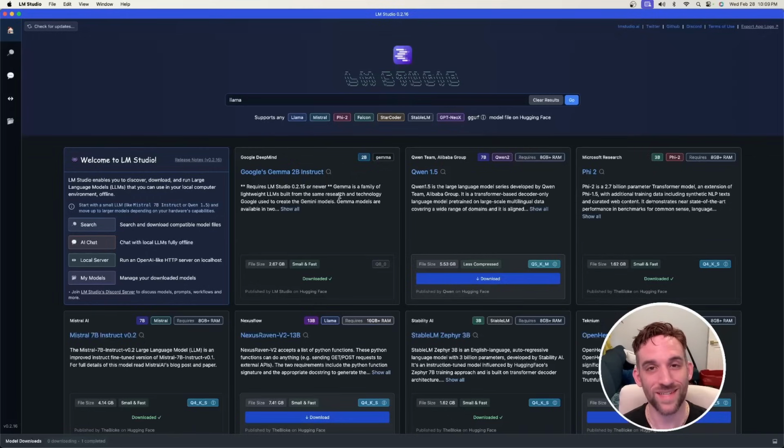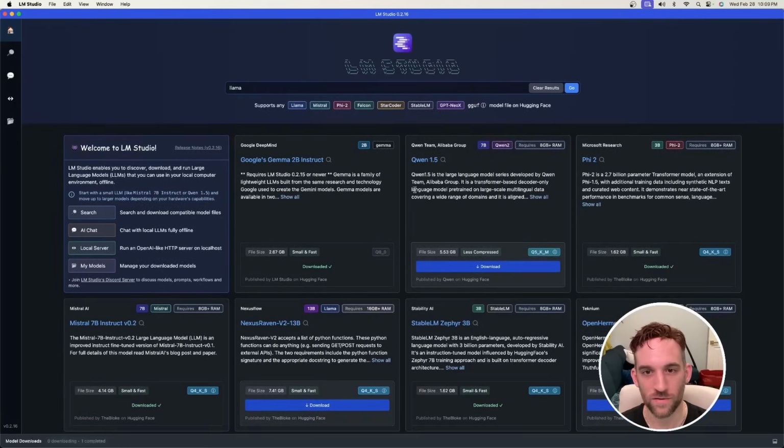Now, what we need to do is download a model. You can choose any model that you want to download. I've already downloaded ones that are small that my computer can handle, but you're more than welcome to either scroll down on the home page. So here, Qwen 1.5, I don't have it downloaded yet.